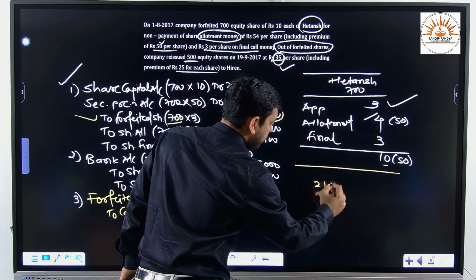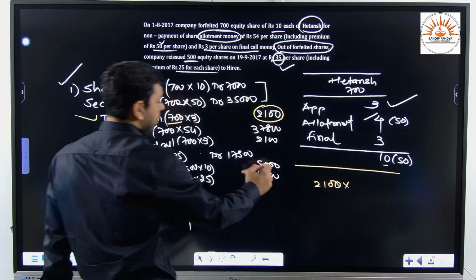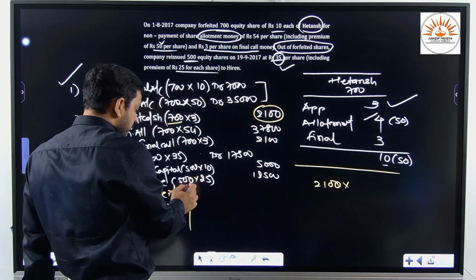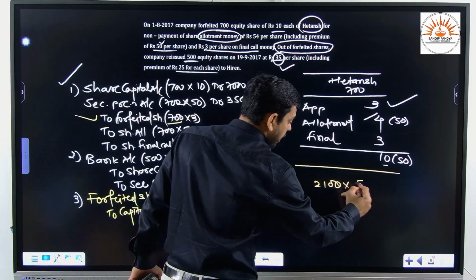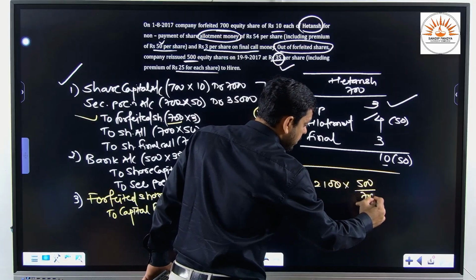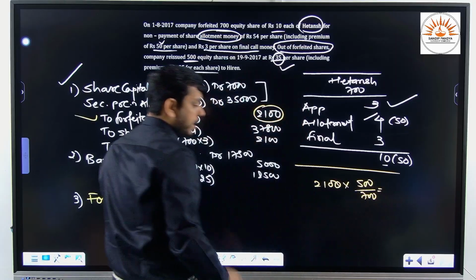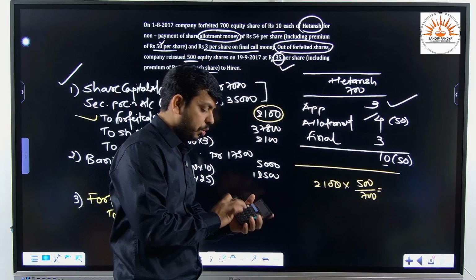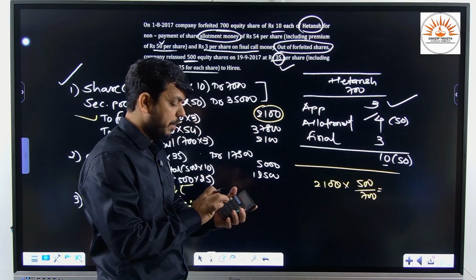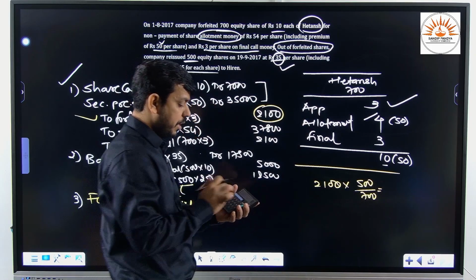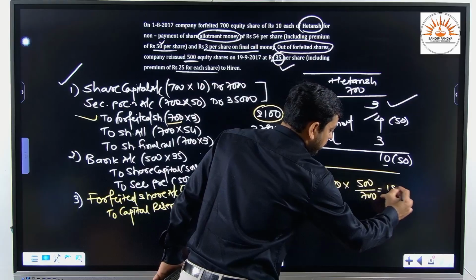That is 2100 into how many shares we are reissuing? 500. So 500 divided by 700. So once we make the calculation, what amount shall we receive? 2100 into 500 divided by 700, we shall obtain 1500.